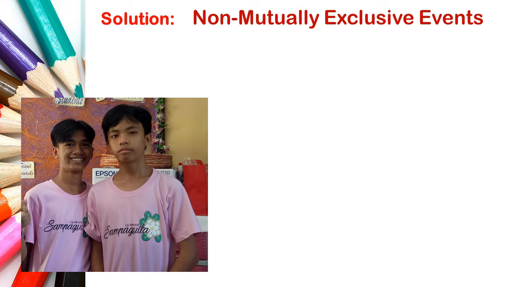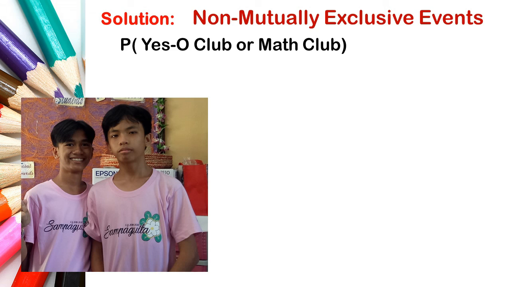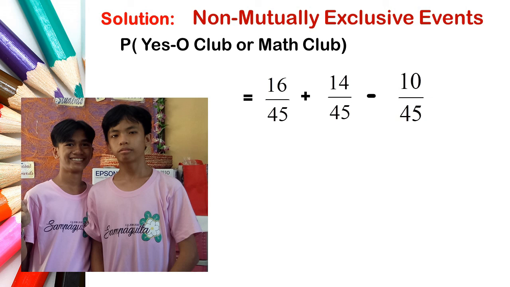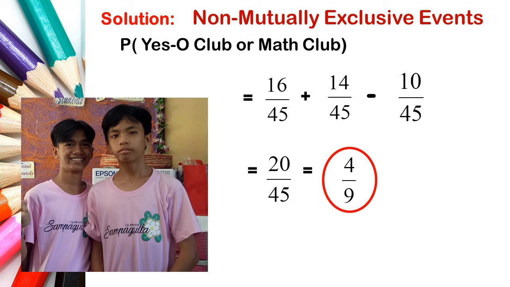Now to solve for this, we will get the probabilities for the ESO and math club and then subtract 10 over 45 because there are 10 students who join both. So the result is 20 over 45. Now to simplify, we will divide both by 5. So we have 4 over 9. So the probability is 4 over 9.